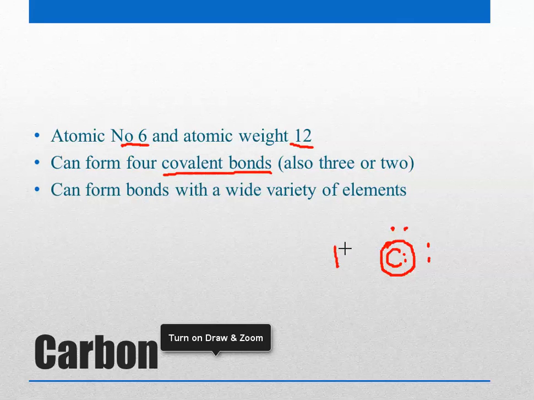So let's say we bring hydrogen. When you bring hydrogen, each of those hydrogen atoms has 1 electron. So there are 4 electrons that are contributed by the hydrogen atoms, and there are 4 contributed by carbon.